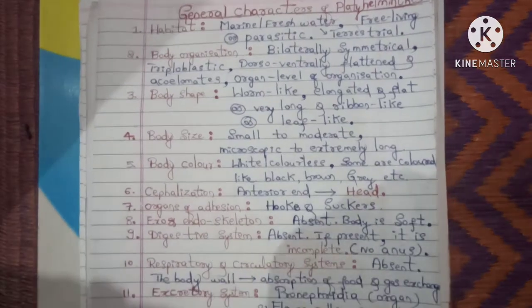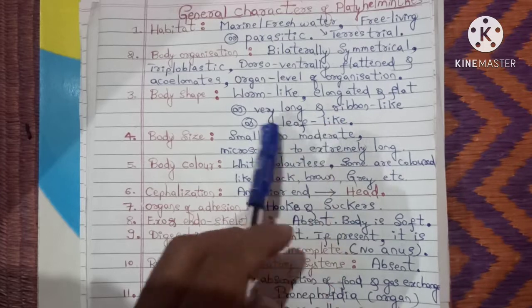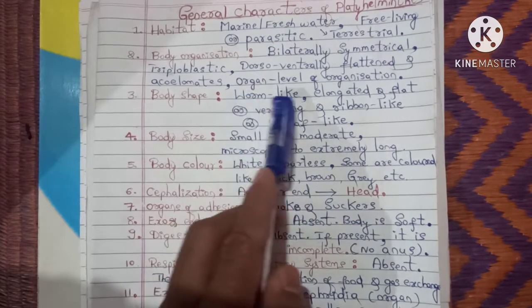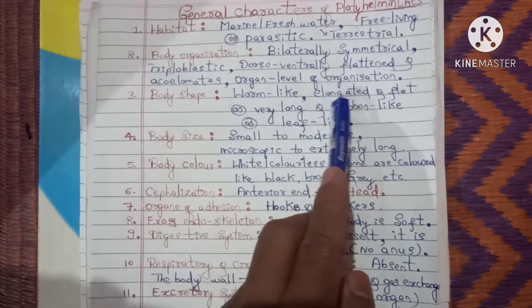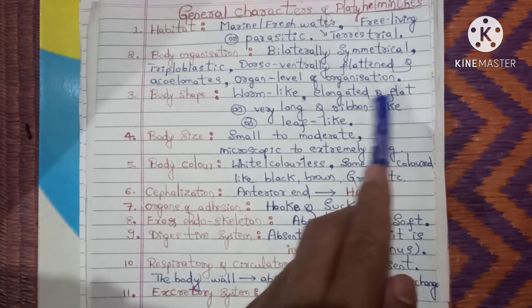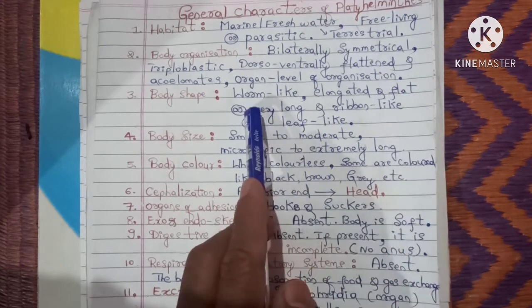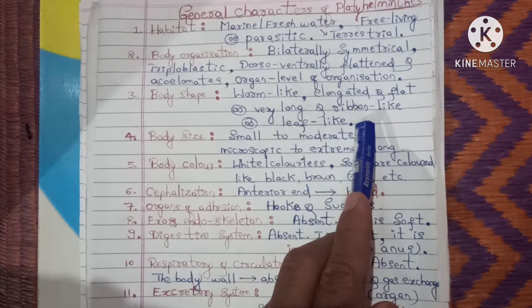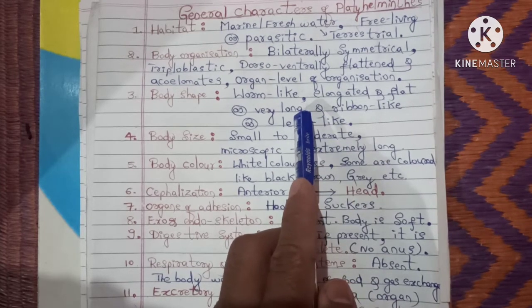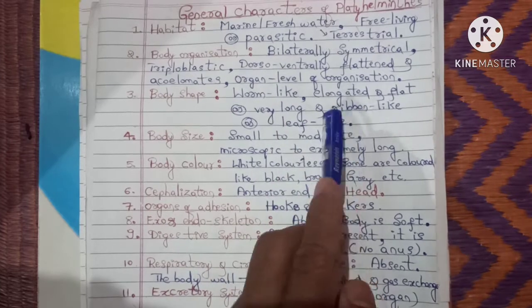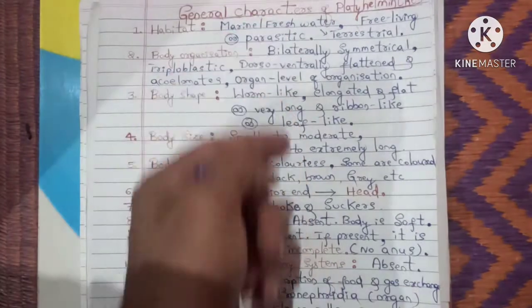Then coming to the body shape, you can notice there are different types of shapes. Most of them are worm like animals, and some are elongated and flat. So they are elongated as well as flat. Take the example of planaria. And some are very long and ribbon like. The best example for this is a tapeworm or Taenia solium. It is the best example for a very long, ribbon like body.